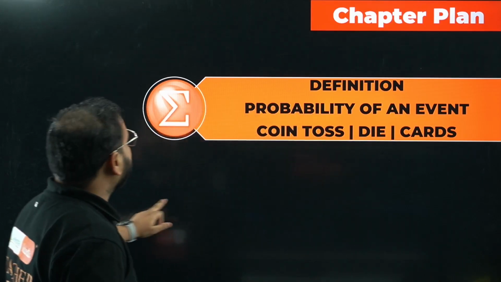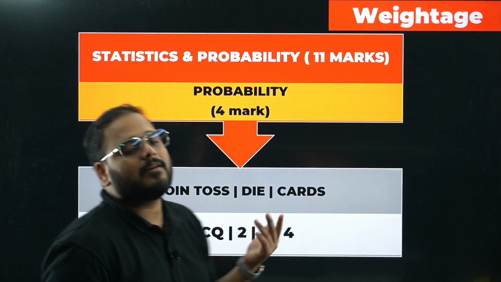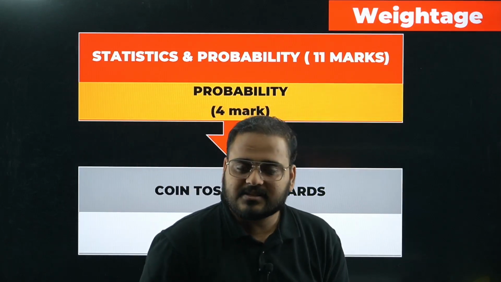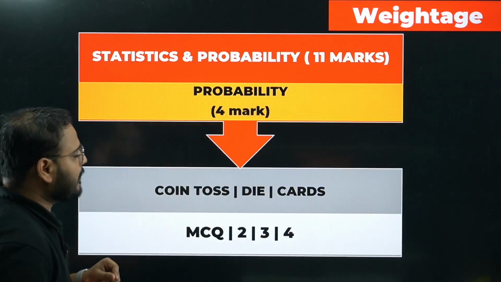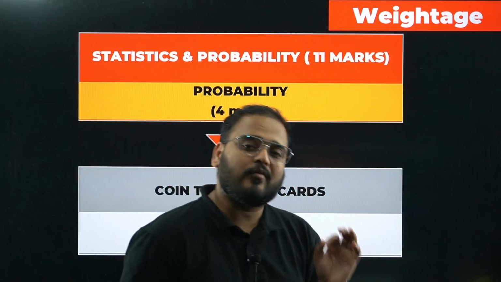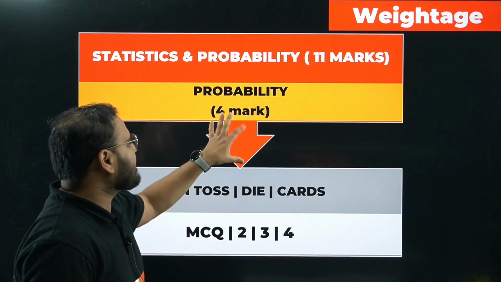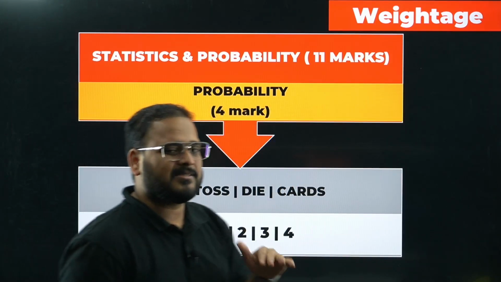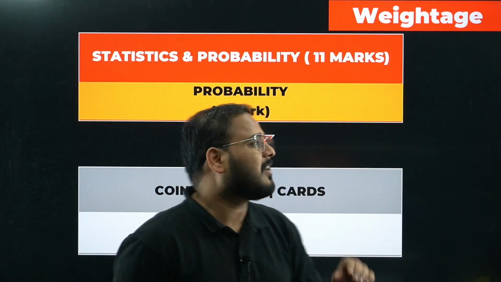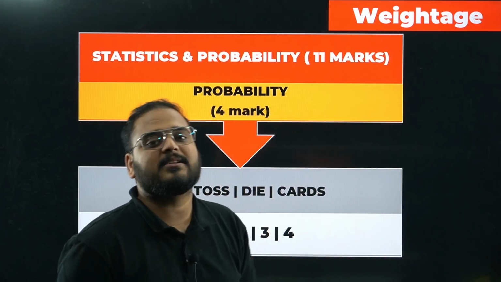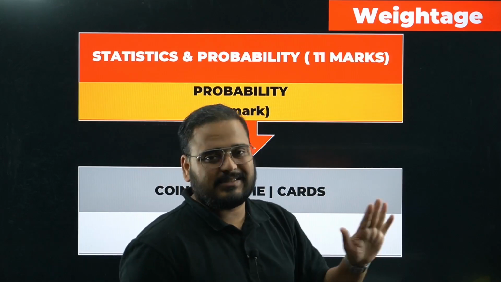Now if you see the weightage, as I said in stats as well, there is no chapter-wise weightage. You have unit-wise weightage. The unit is statistics and probability, the same unit, with a total of 11 marks. From here you can expect 4 to 5 marks. Usually 4 marks, but if they are looking to ask more questions, up to 5 marks you can expect in this chapter. 5 marks maximum, not more than that.